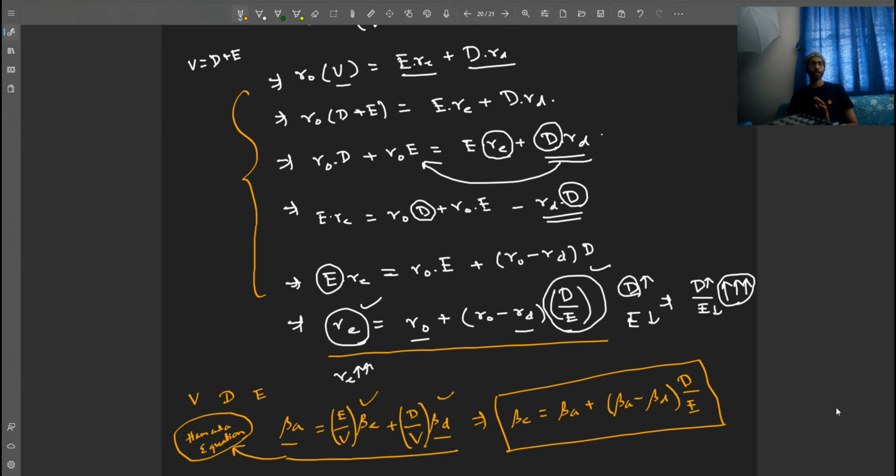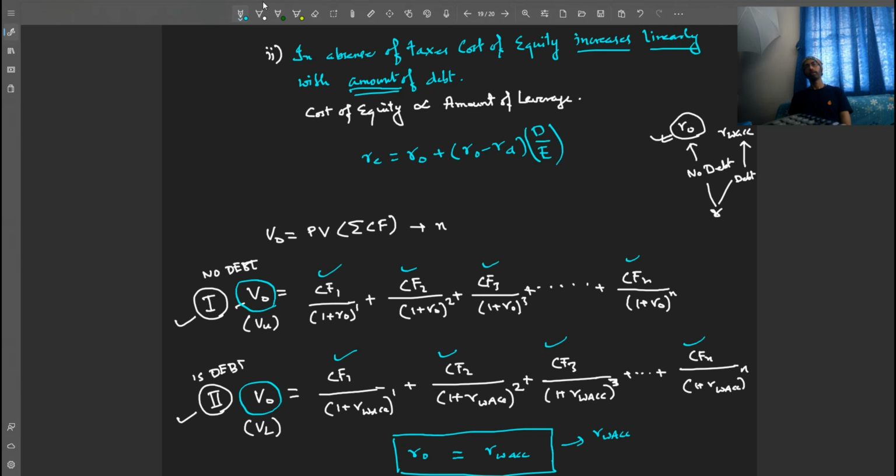This equation does not take default into consideration, but it takes the volatility of the market value of equity, asset and debt, right? And this looks uncannily similar to the previous equation that we had. So from this equation we can see if the debt to equity ratio increases, then the volatility of equity does increase, that is, the beta of equity does increase.